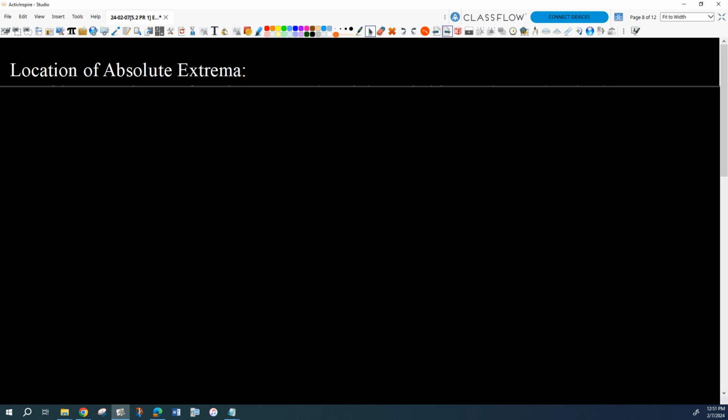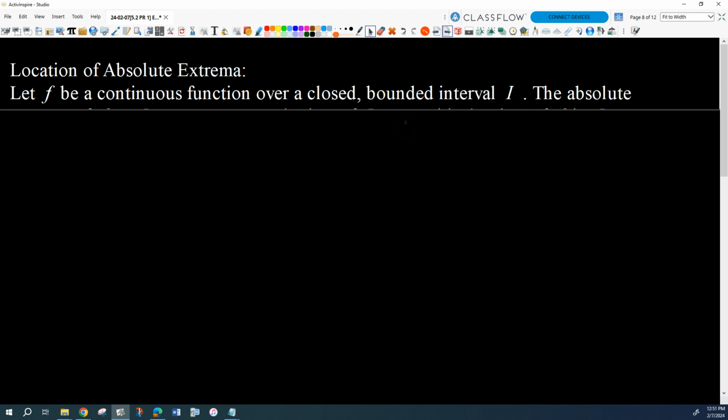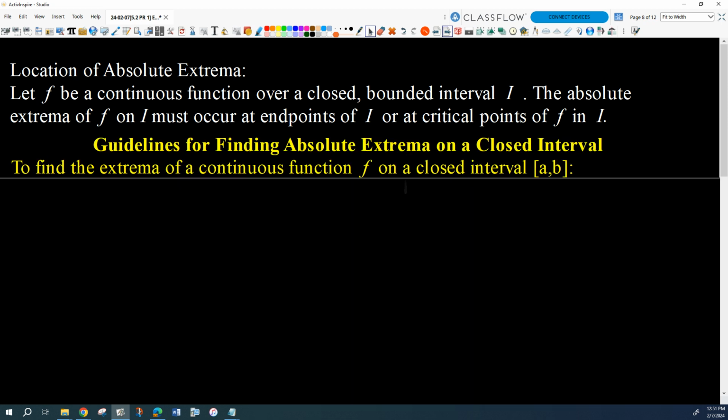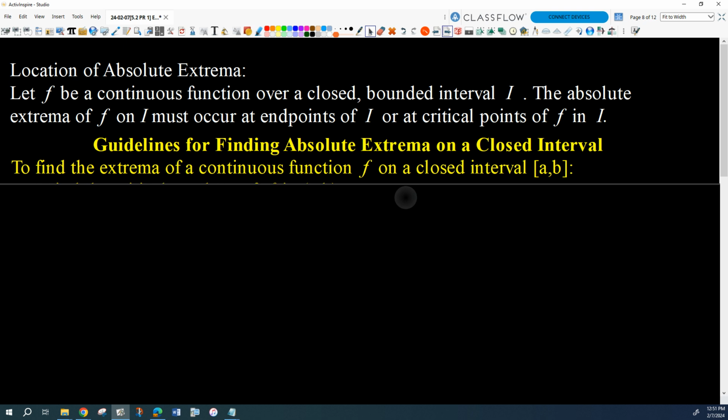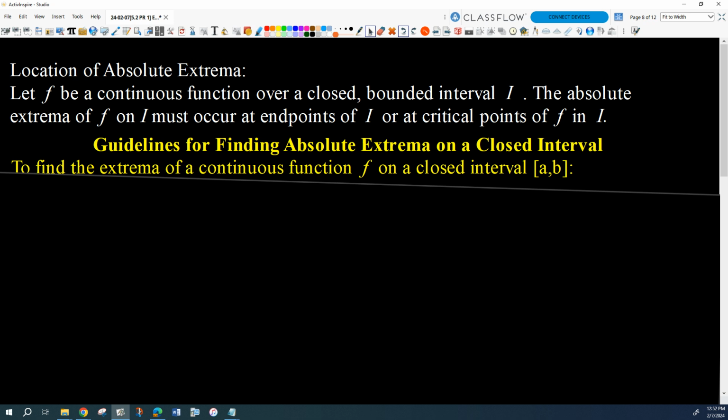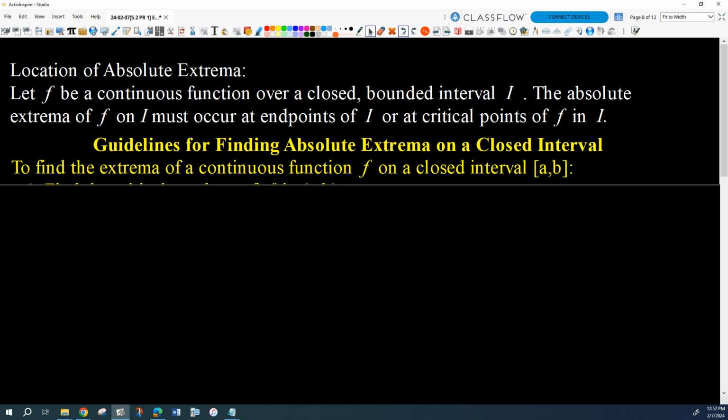Okay, so here we go. Location of absolute extrema. If f is some continuous function on a closed bounded interval, then absolute extrema must occur at endpoints or at relative extrema, right? But where do we find relative extrema? We find relative extrema always at critical points. Didn't we say that all relative extrema occur at critical numbers? Some of those critical numbers might be false alarms.